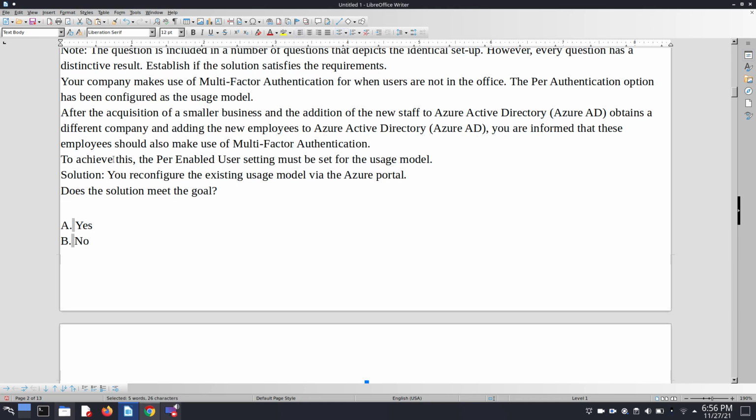To achieve this, the per enabled user setting must be set for the usage model. So here we choose a solution: you configure the existing usage model by the Azure portal. Does the solution meet the goal? So simply we can say no, because the usage model cannot be changed after configuration and deployment.